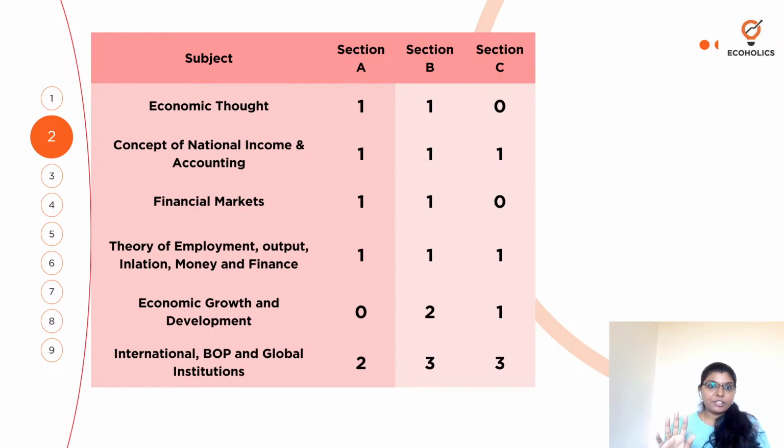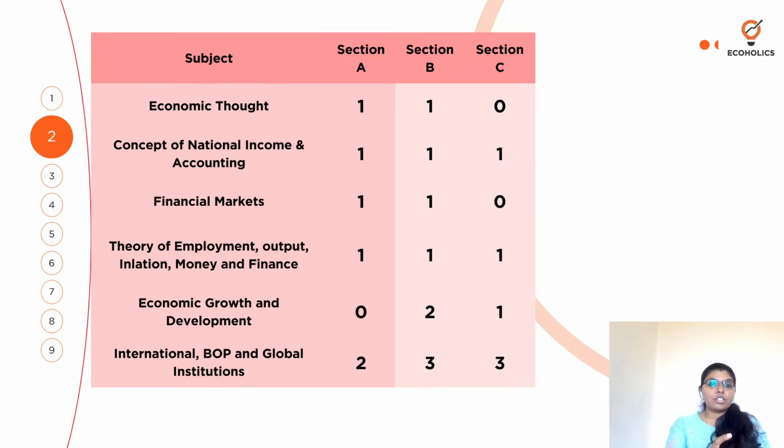You have 5 marks, but still there is a marks division. For the first part of question B, the concepts of real GDP and nominal GDP alone are for 3 marks, and the second half, which is better, is for 2 marks. So accordingly, your content should be there.